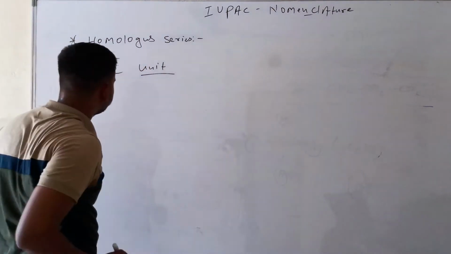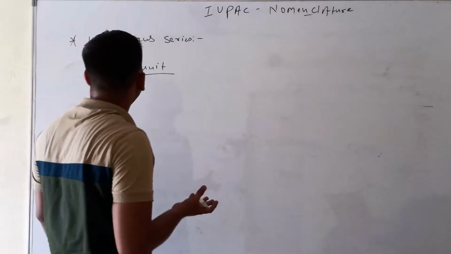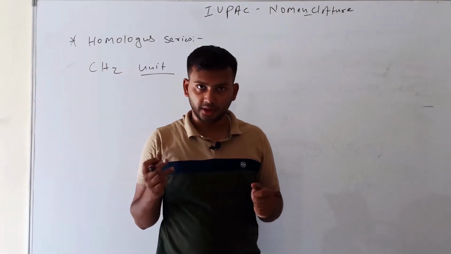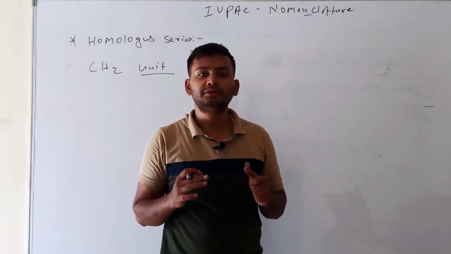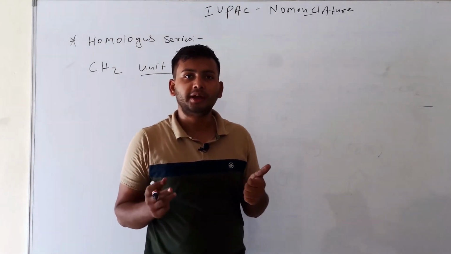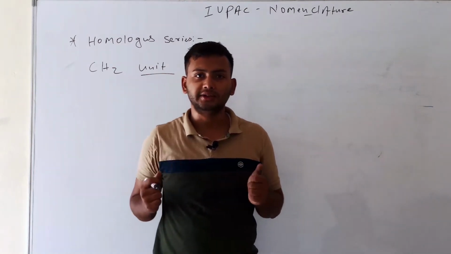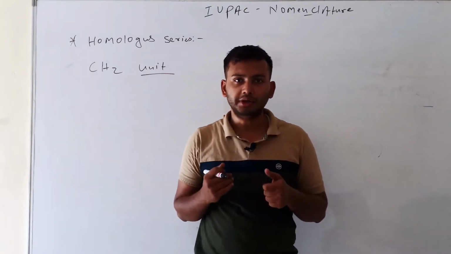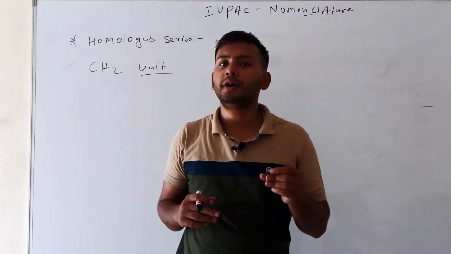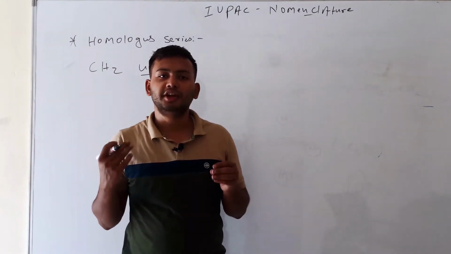So the next point of view of the homologous series is that all compounds in a homologous series contain the same functional group and the same chemical series. And the other point of view is that all compounds of this group are represented by the same general formula.